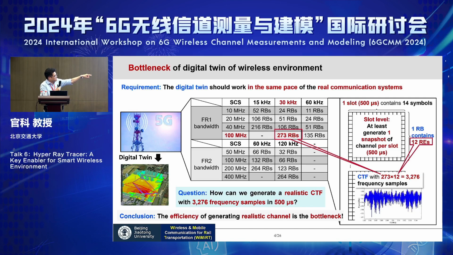That means that every 500 microseconds, you should generate a channel transfer function with 3,276 frequency points. If you can generate a channel transfer function or channel impulse response with such high efficiency, then you can say, okay, now I'm not doing simulation, I'm doing digital twinning, right? So the efficiency is actually the bottleneck.